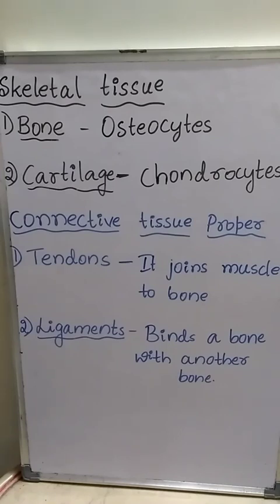When ligaments get overstretched, at that time it produces a sprain. This is about connective tissue proper, tendons and ligaments. Ligaments contain very little matrix and the main function is binding one bone with another bone. Tendon is connective tissue proper which joins muscle to bone. This is important for 1 mark: function of tendon and function of ligaments.